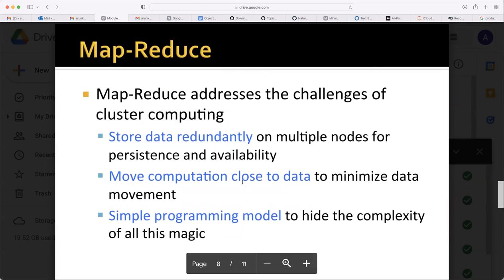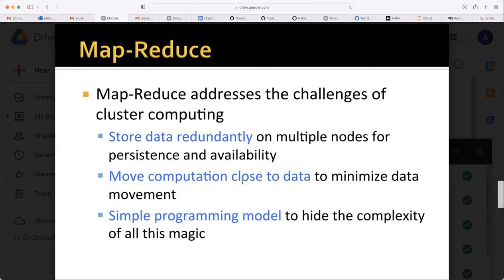So that stack, which will hide all these complexities and provide a simple user interface for the users, is called the MapReduce stack. MapReduce addresses the challenges of cluster computing: store data redundantly on multiple nodes for persistence and availability. So it will store data not on one system; the same data can be stored on multiple nodes so that if one node fails, then it should have a mechanism.